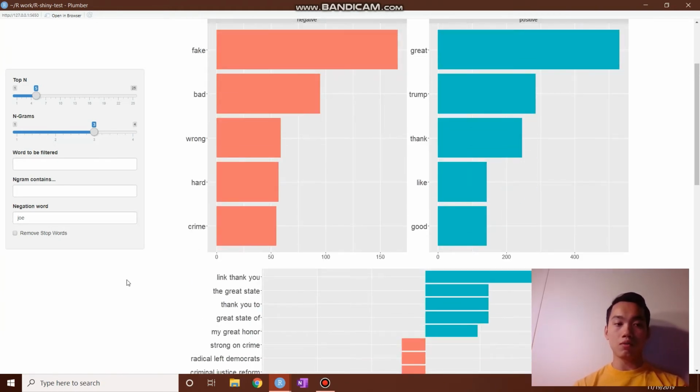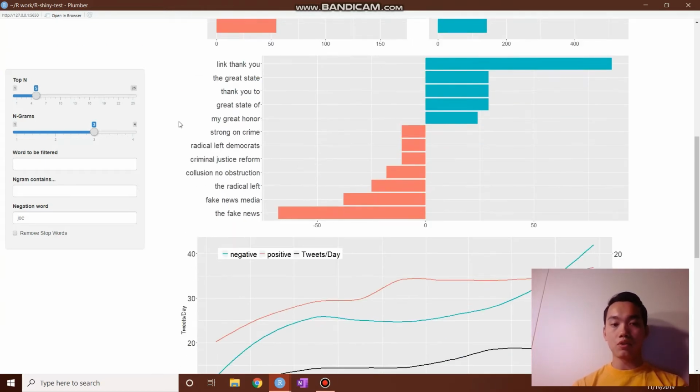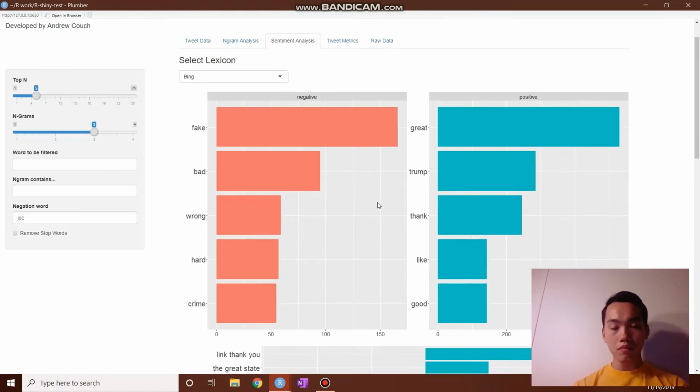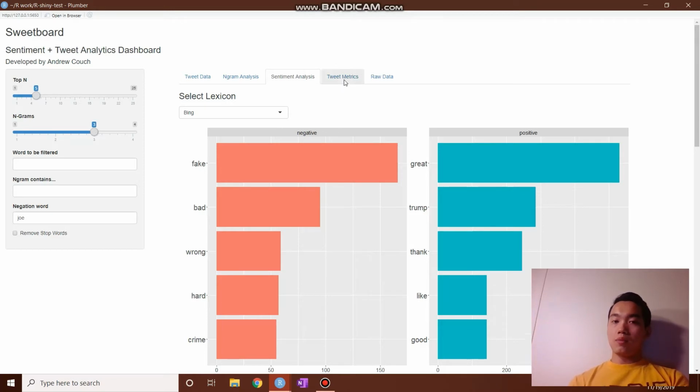You don't need to remove stop words because it uses the lexicon dictionary, and you can do some basic filtering like the n-gram analysis from the previous tab. I'm going to pause this video, and we'll move on to tweet metrics. So we finished up sentiment analysis and we'll move on to tweet metrics.